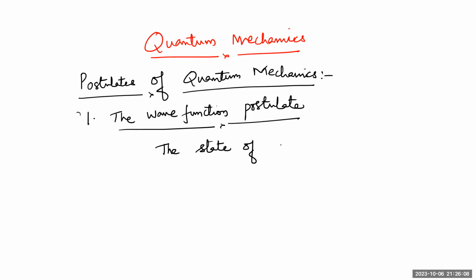state of a quantum mechanical system. A quantum mechanical system is completely specified. This is most important.